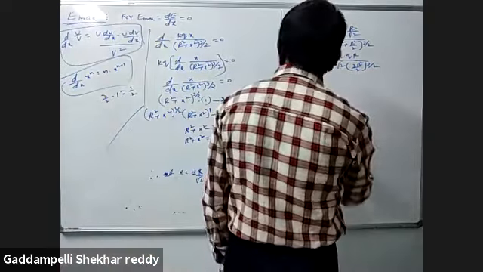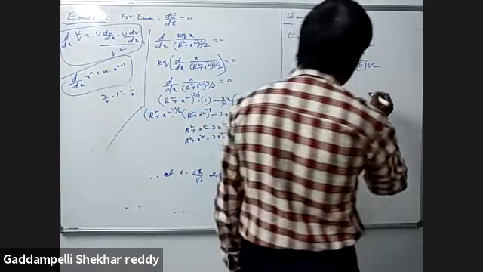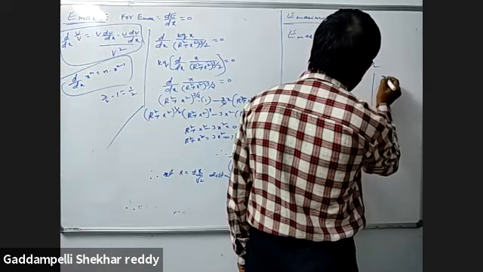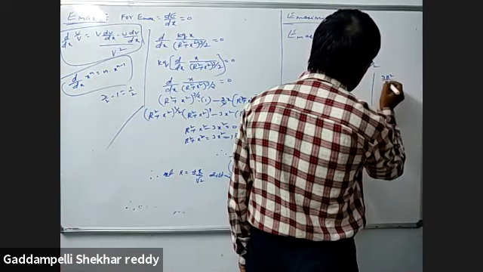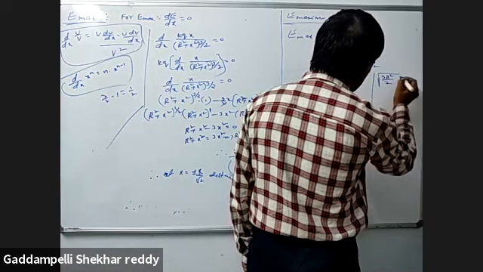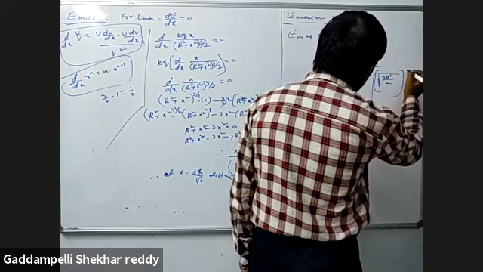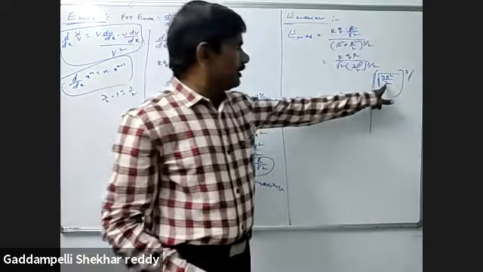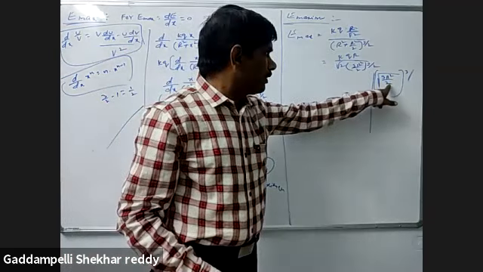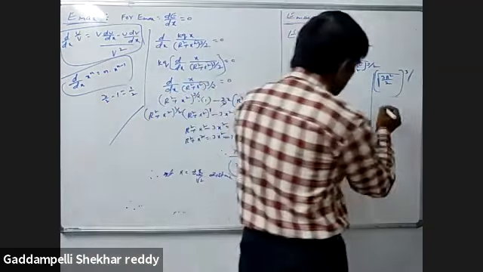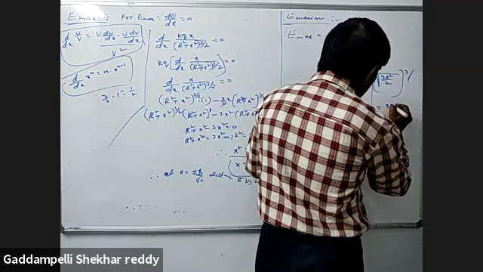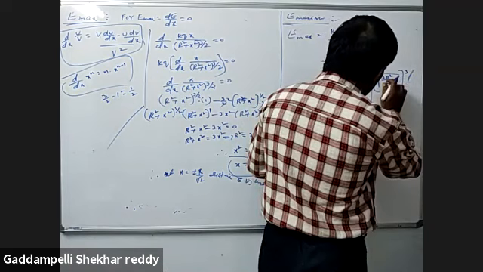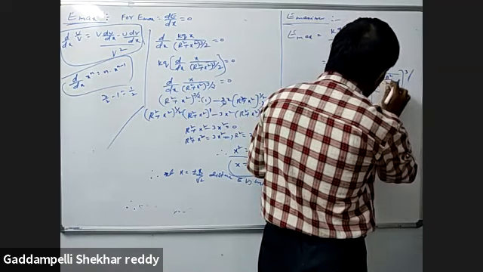So this value we have to write: 3 times root 3 r square by 2 into root 3 r square by 2. Remaining is how much? 3 r square by 2. Next, remaining only this value, root 3 r square by 2.